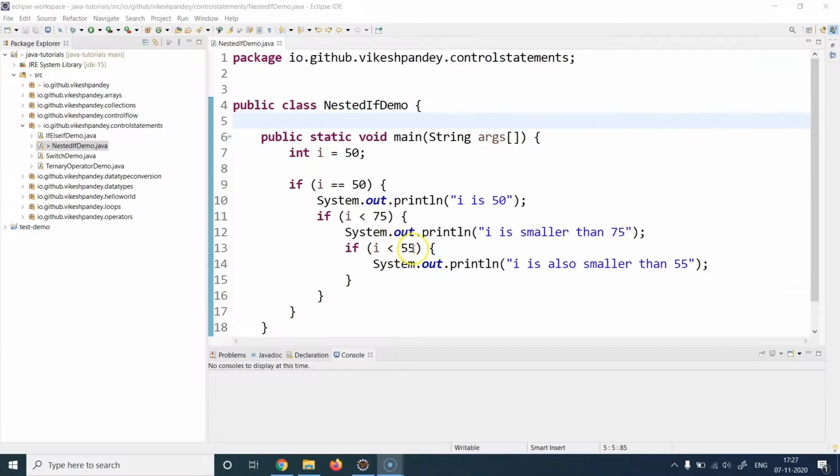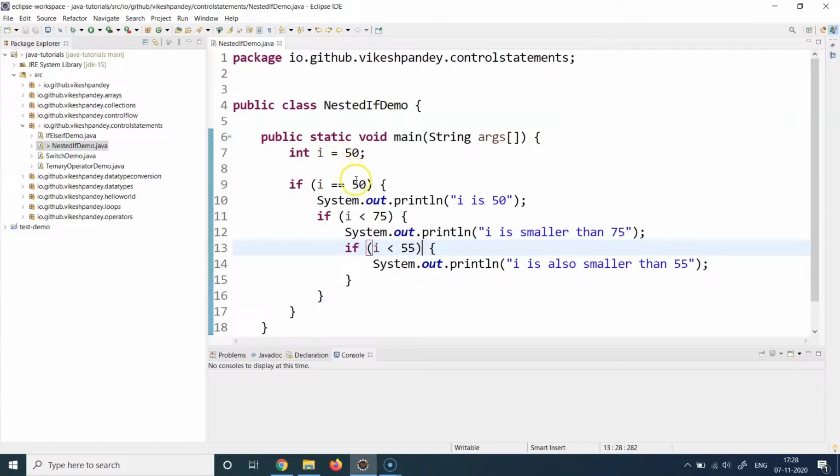less than 55. So you can see if i equals 50 holds true, then only this condition will be executed. Similarly, if i is less than 75, then only this condition will be executed. So they are dependent upon each other. This condition block is dependent upon the previous block being true, and this if condition block is dependent upon this if block being true. If either of these if blocks doesn't go true, the next subsequent nested if block will not be executed.